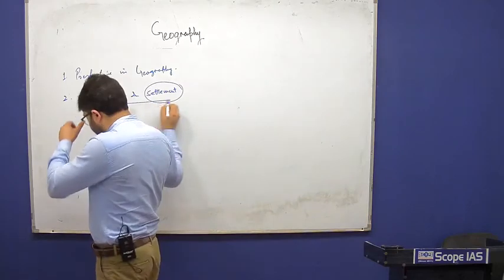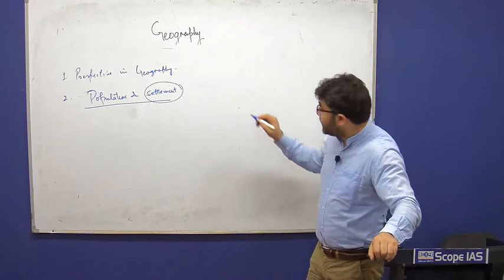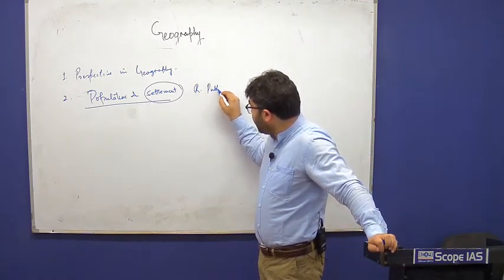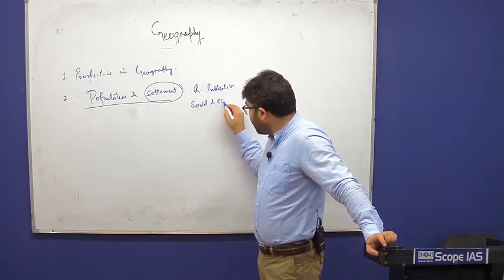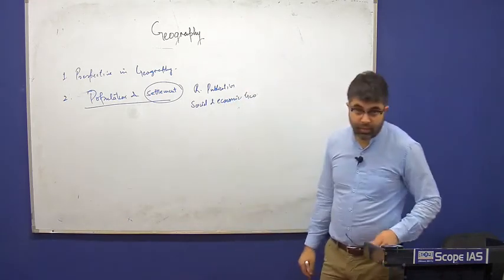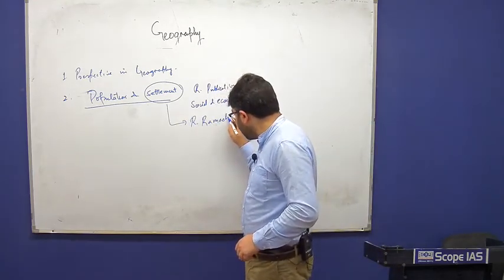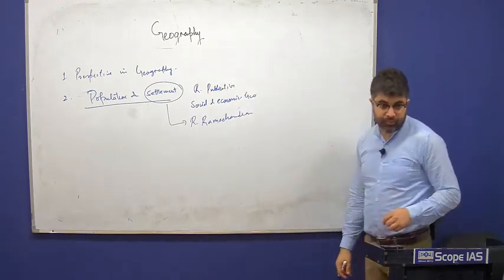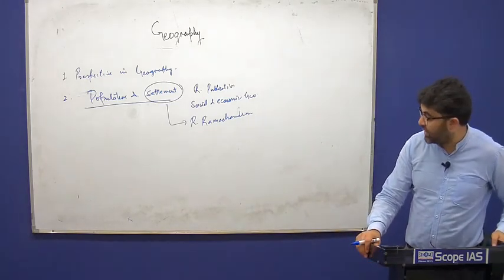For these topics, see, there are many books that we refer to. There is one book by Rupa Publication, Social and Economic Geography. For settlements, you can also refer to R. Ramachandran. It is mainly about urban geography, but a very good book, throws light on various topics that have been mentioned in the syllabus.